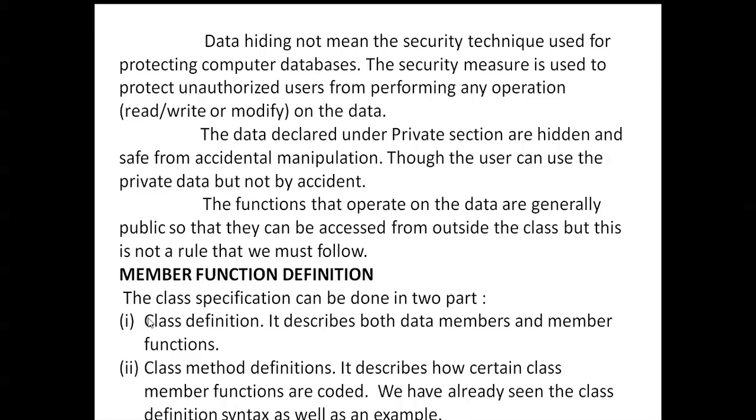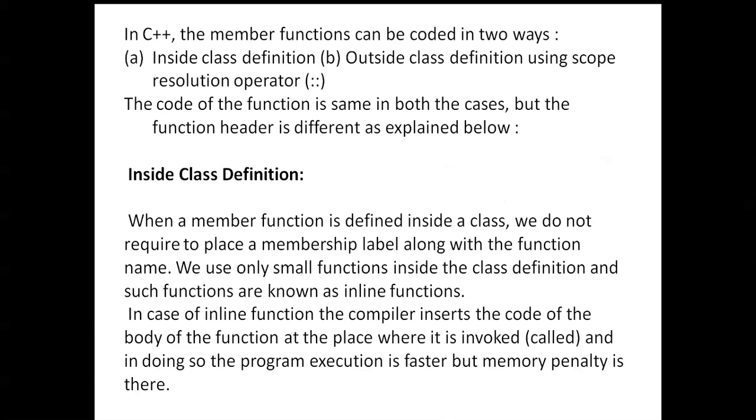Okay, member function definition. The class specification can be done in two parts. The first one is class definition, which describes both data members and member functions. The second is class method definition, which describes how certain class member functions are coded. We have already seen the class definition syntax as well as an example in C++.